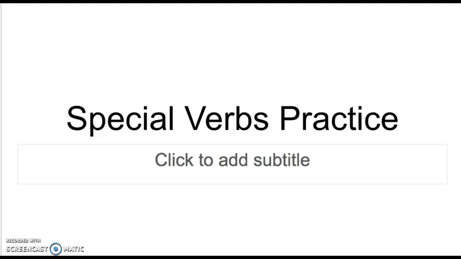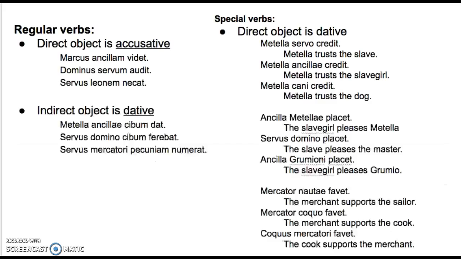So here's a review of special verbs. Before we start with special verbs, let's remind ourselves what regular verbs are. A regular verb has a direct object that would be accusative. A regular verb would be see, hear, kill, punch, hug, find, lose.